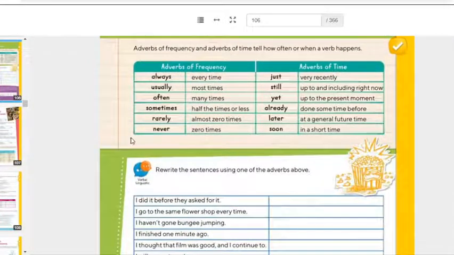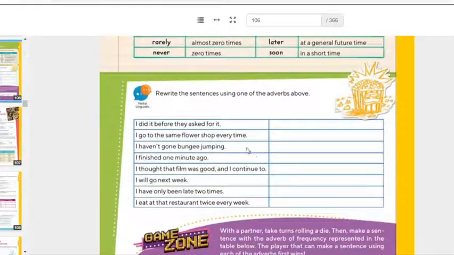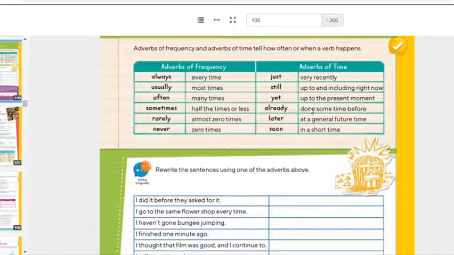Let's continue here. Now that we have seen the meanings of these words, I would like you to continue working on your book. It is activity number 1, page 82. Rewrite the sentences using one of the adverbs above. Remember, pay attention to the sentence. I did it before they asked for it. So I did it before, ya estaba hecho. So I already did it before they asked for it. Entonces ya tú te adelantaste. Recuerden, already es por decir que ya está hecho. I already finished my homework. I already finished playing video games.